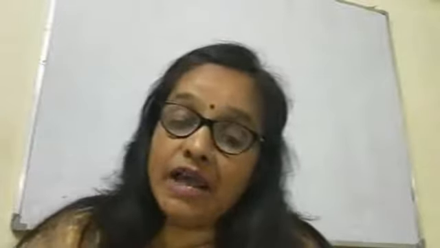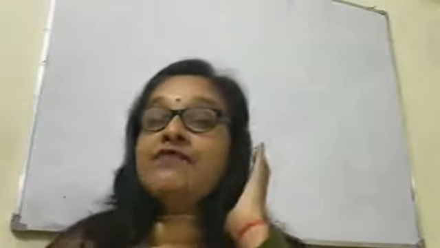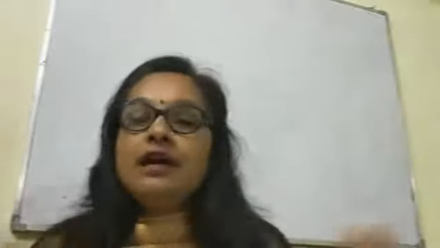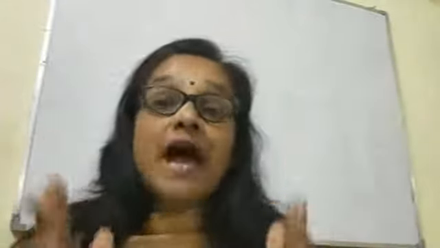Now see all of you in the book, appellate jurisdiction. Appellate jurisdiction means the power to grant special leave to appeal against the judgment delivered by any court in the country. It is a court of appeal, which means that it is a court which may change the decision or reduce the sentence passed by a lower court. Then the Supreme Court is the final court of appeal. Till here you people have to underline. Who is the final? It means after appealing in the Supreme Court and the judgment given by the Supreme Court, a person cannot appeal to any other court. So the Supreme Court is the final court of appeal.